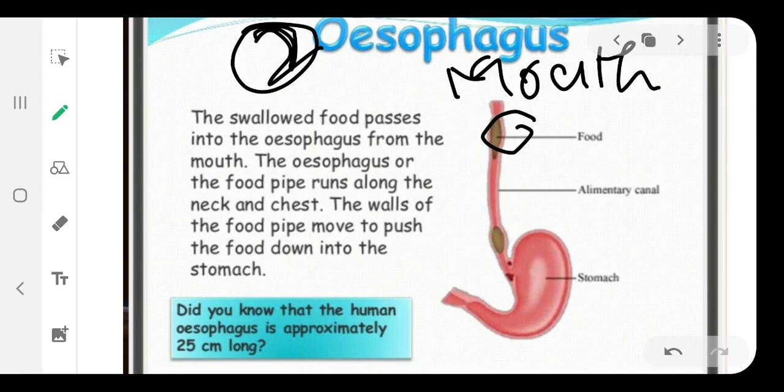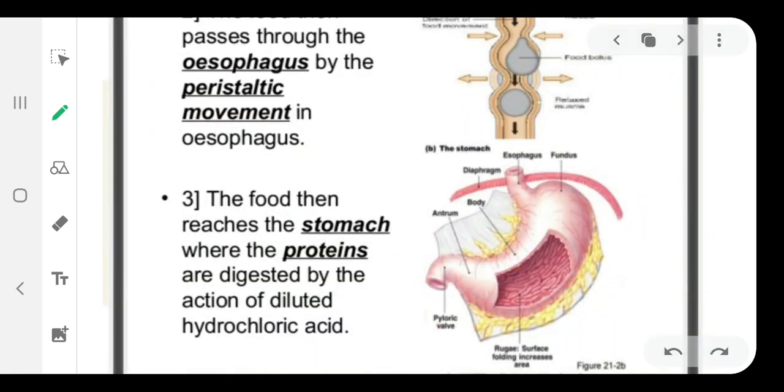And did you know that the human esophagus is approximately 25 centimeters long? Next, the food passes through the esophagus by peristaltic movement. The food then reaches the stomach where the proteins are digested by the action of diluted hydrochloric acid.